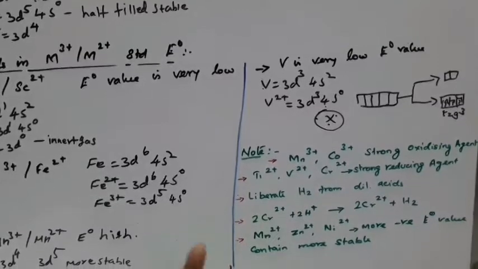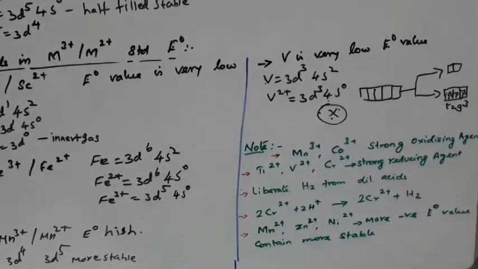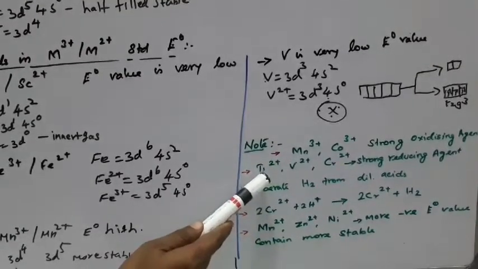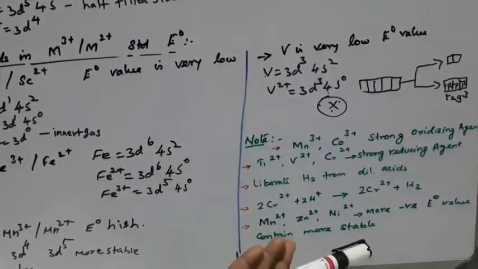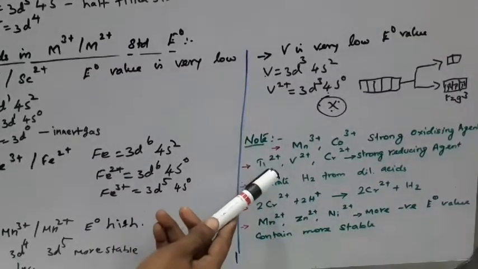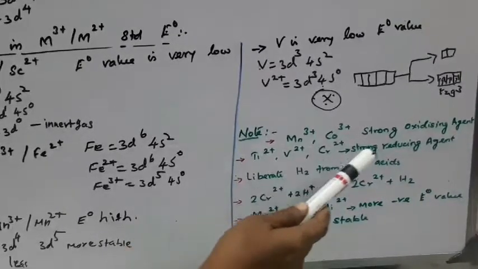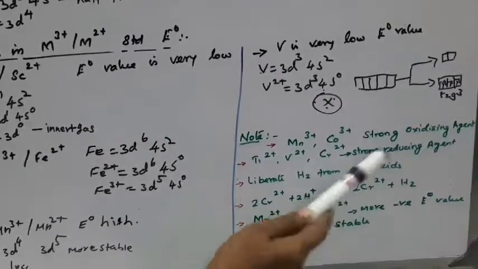Strong reducing agent means, first of all, a lower negative E0 value, and also oxidation reactions take place. Oxidation means a stronger reducing agent, where the oxidation number increases. Students, first of all you must know what an oxidizing agent is and what a reducing agent is.